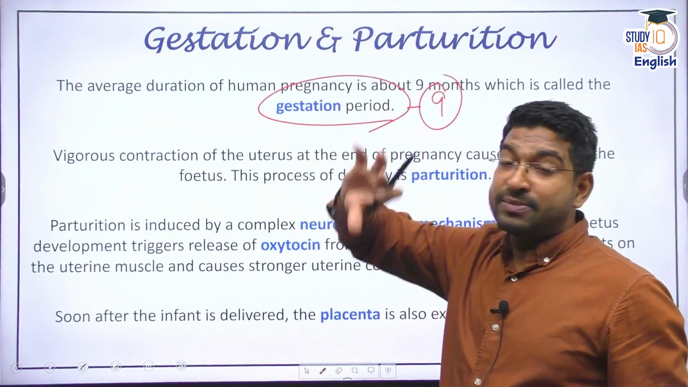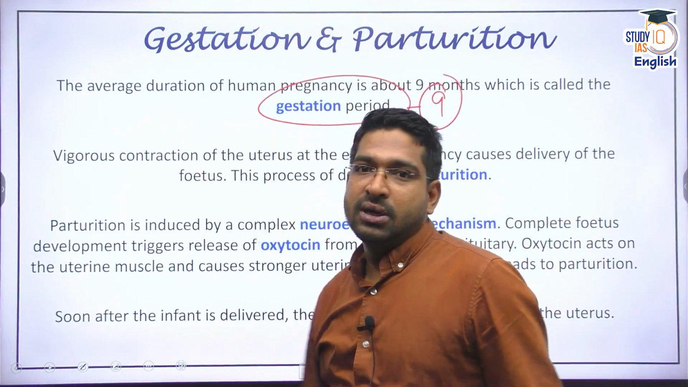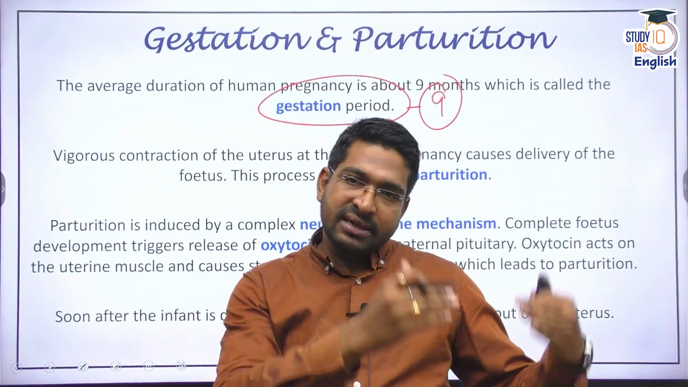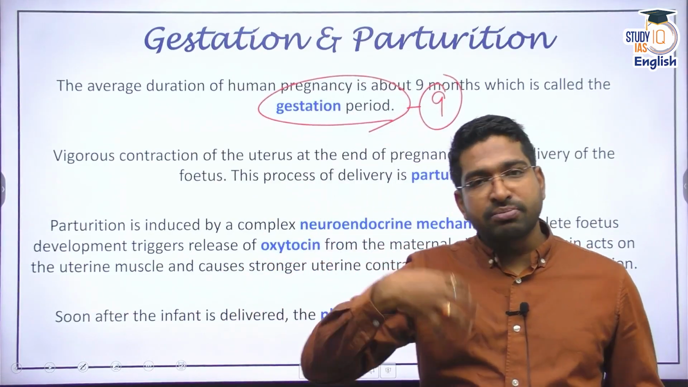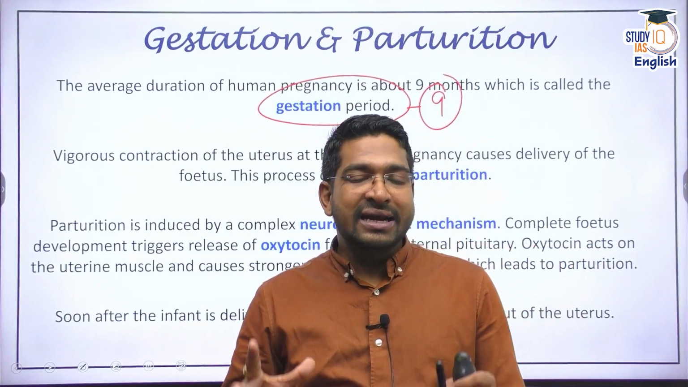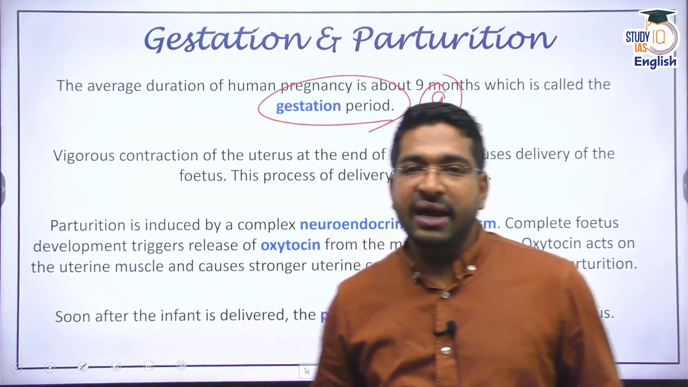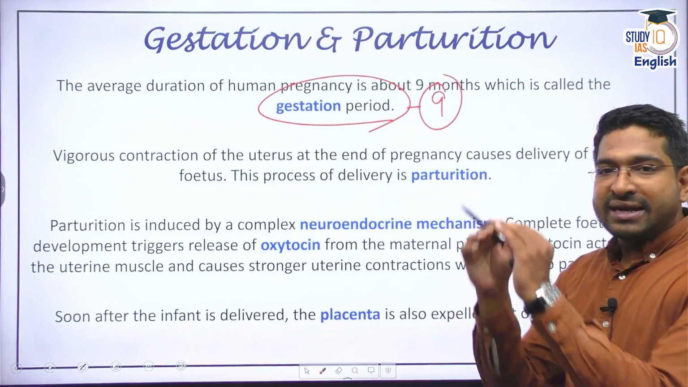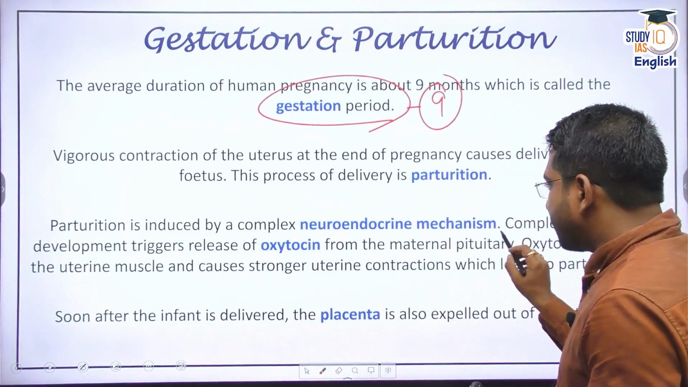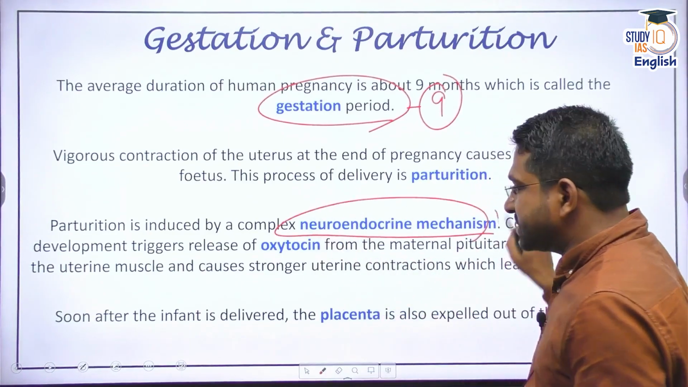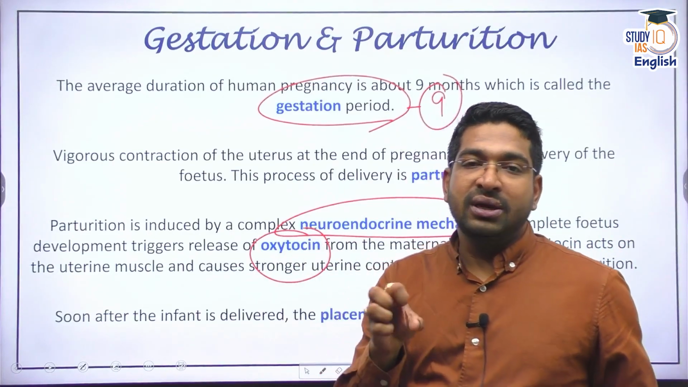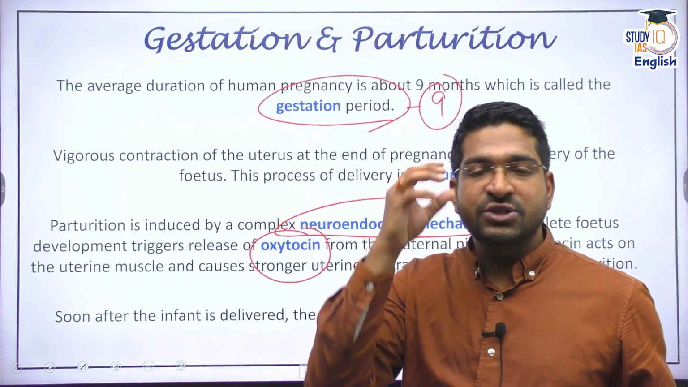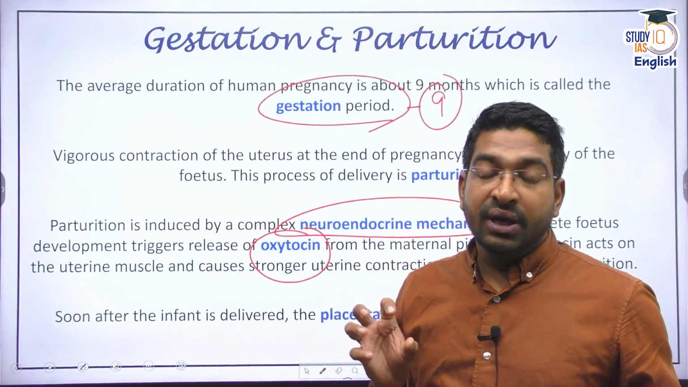In elephants, it is about 22 months. For other animals, it has a lesser time period also. Now, during this gestation period, through the mother, the infant slowly and steadily develops. And after 9 months, when it is time, some sort of neuroendocrine mechanism runs and oxytocin is released, which leads to contraction in the female uterus, which leads to contraction in the female body.